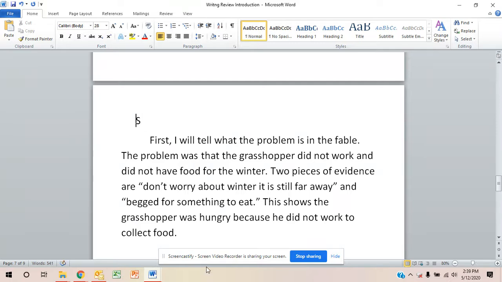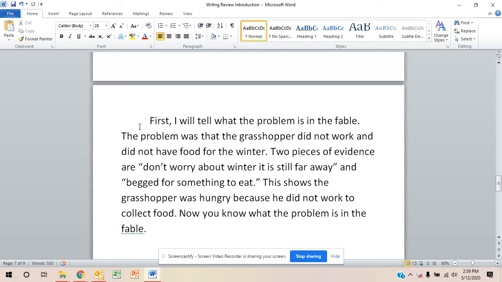Now what I do is I write up my sum up sentence. My sum up sentence is going to be restating what I wrote at the beginning. Now you know. And what did I write about? I wrote about what the problem is in the fable. So I'm going to write that. Now you know what the problem is in the fable. And that is my S of RACES.